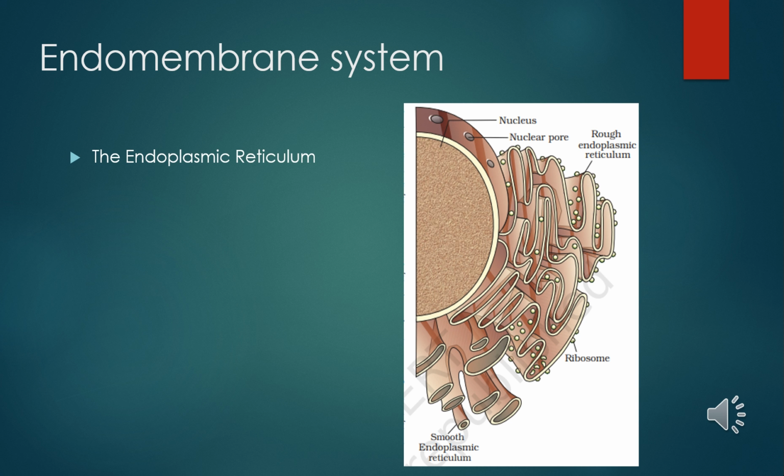First of all in the endomembrane system, there is the endoplasmic reticulum. Endoplasmic reticulum is noticeable only under the electron microscope. It was first discovered by Porter and Fullman in 1945, and it was named endoplasmic reticulum by Porter in 1953. It is present in almost all eukaryotic cells. A few cells such as ova, embryonic cells and mature red blood corpuscles, however, lack endoplasmic reticulum. Prokaryotic cells also lack endoplasmic reticulum.